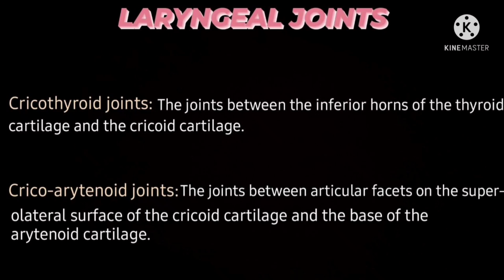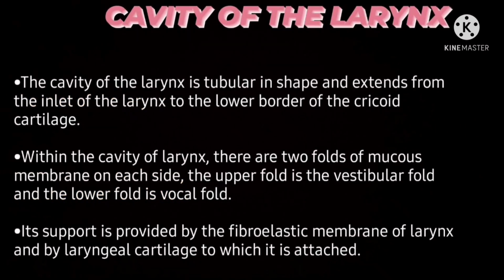Now the laryngeal joints. First is the cricothyroid joint, which is between the inferior horn of the thyroid cartilage and the cricoid cartilage. Second, the cricoarytenoid joint, between articular facets on the superolateral surface of the cricoid cartilage and the base of the arytenoid cartilage. And if we talk about the cavity of the larynx, it is tubular in shape and extends from the inlet of the larynx to the lower border of the cricoid cartilage.